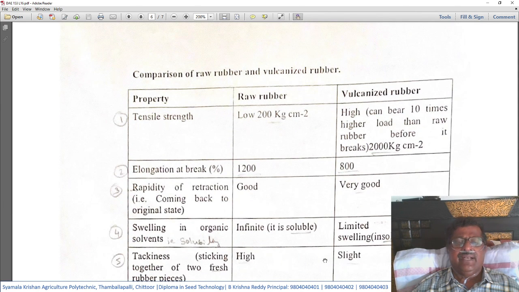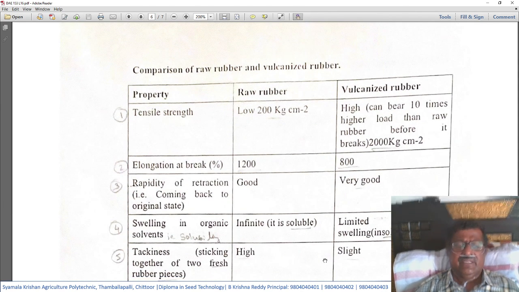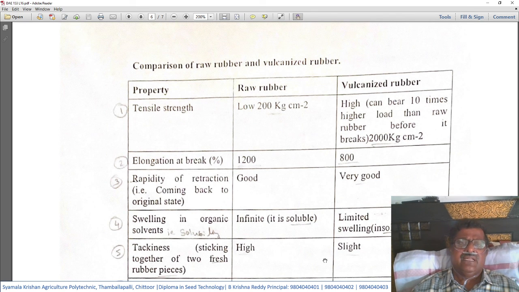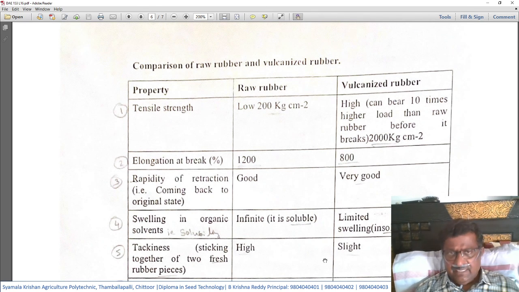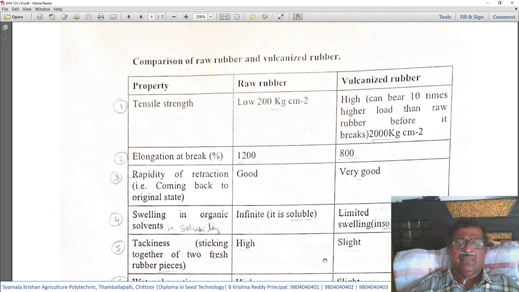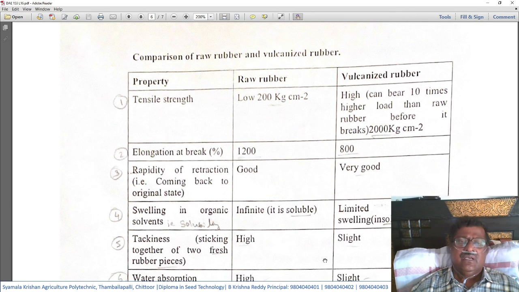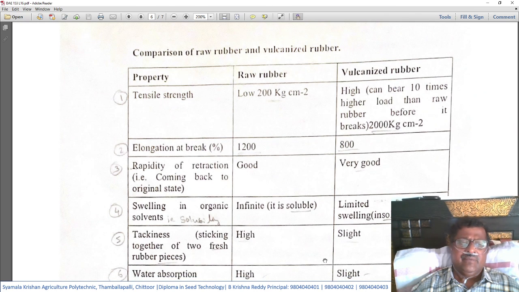So the same points are given in a tabulated form, and students also need to remember this comparison of raw rubber and vulcanized rubber. This is also very important. What we studied up to now is given in a tabular form in a concise way in one place, so that it can be easily understood and remembered well.